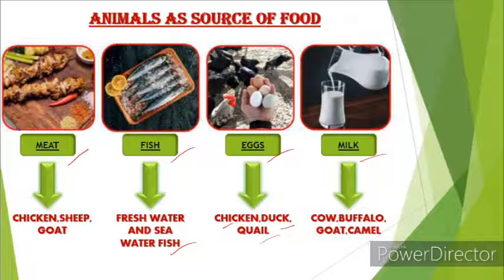And in the previous video I gave many examples of animals which give us milk, right? So here are some examples. So milk we can get from cow, buffalo, goat and camel. And in the previous video I also told that cow is the majority. Many people drink cow's milk, and camel is from desert, right? So desert people will drink camel's milk. So these are the animals which give us milk, and these are the sources of animals.